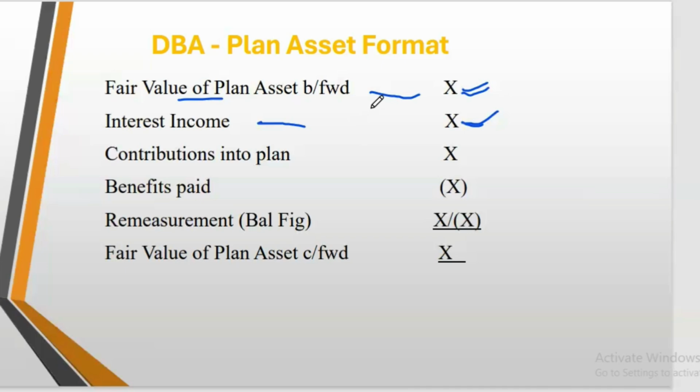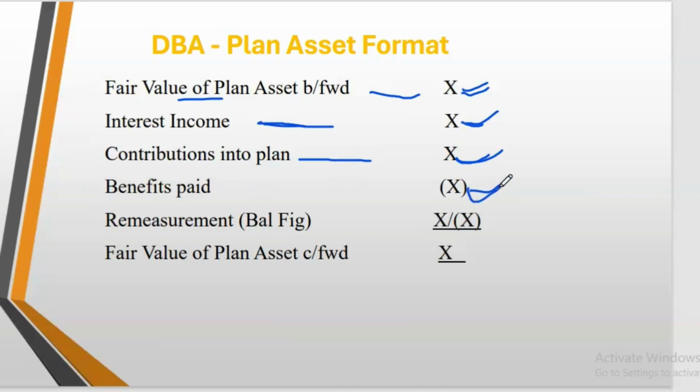And it is added to the plan asset. Then we have contribution to the plan, so payment into the plan. The entity will also be making payments into the plan. With a defined benefit, instead of the entity making payment to a third party, they create their own asset, their own fund, and they pay into the fund. So payment into the fund by the entity will also increase the asset in the fund. Like making payment into your bank account, it will increase your bank account, and the benefit paid out of the fund will reduce the fund.